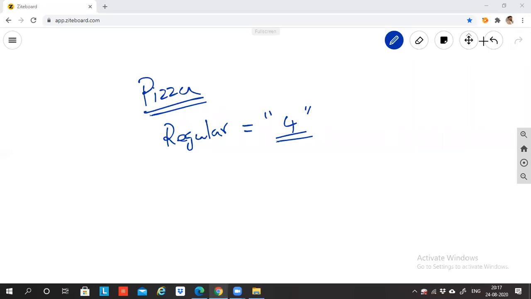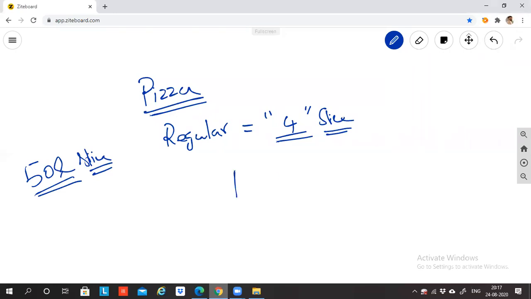Okay. Now let's suppose that we need 50 lakh slices of pizza. There are 4 slices in one regular pizza. I need 50 lakh slices. If I need 50 lakh slices, please tell me how many pizzas should I order?